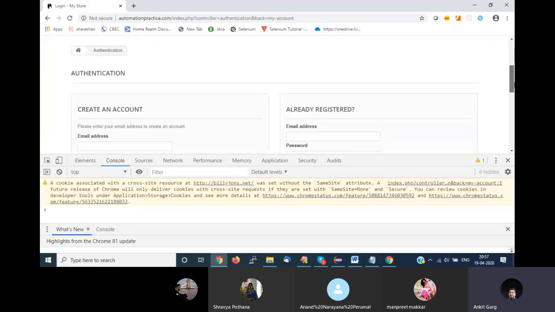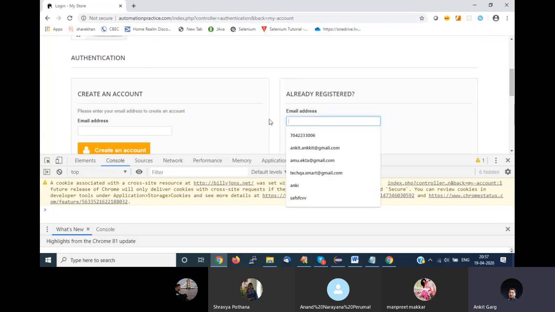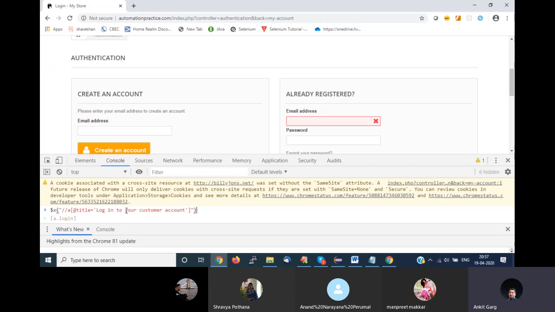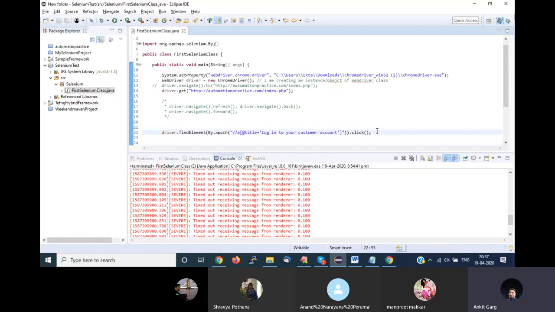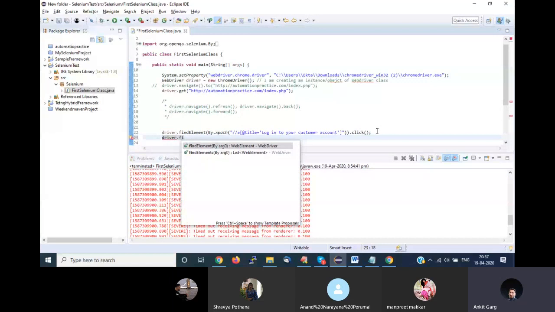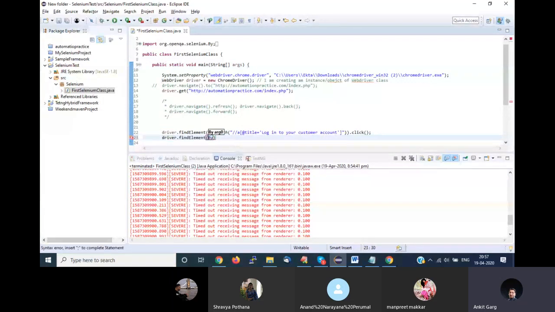So after clicking on sign in, I want to enter the email ID. I have also found an element for this. I'll again hit the up arrow key. I guess this was the one, right? So this is the element to enter my email ID. I'll copy this part. Again, I have to write this line like driver dot find element by dot xpath, and inside this I have to paste what I have written there.